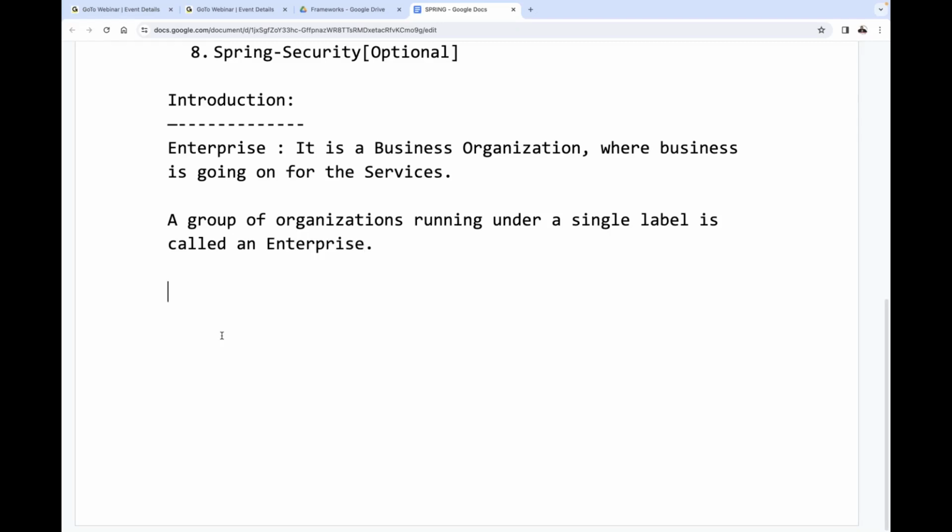That's okay, fine. This is the basic awareness of an enterprise. Finally, what you have to remember from this is that in enterprises, business is going on. Clear? All of you get my point? In enterprises, business is going on. Okay, just give me a minute. I'll explain one more point with a simple example.